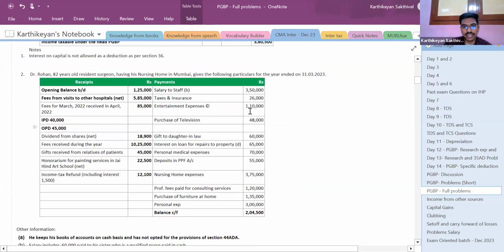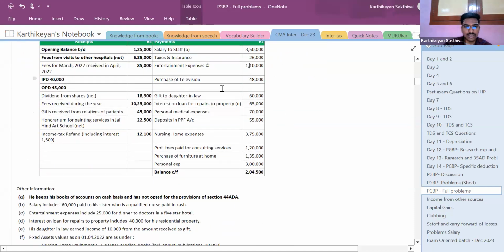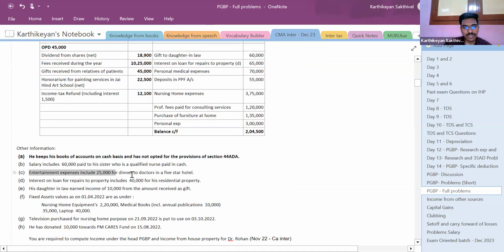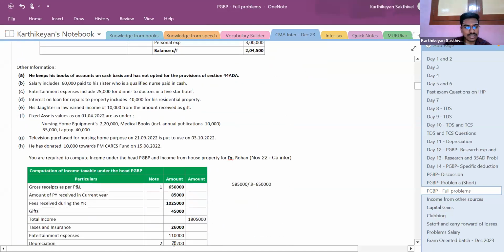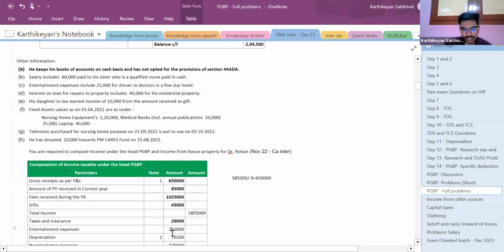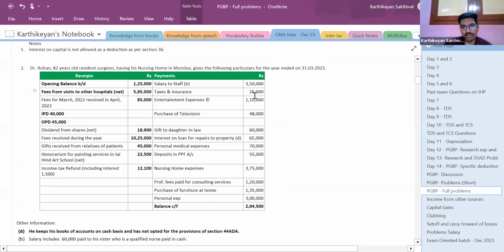Next, entertainment expenses 1,10,000. So the 1,10,000 entertainment expenses include 25,000 for dinner to doctors in a 5-star hotel. There is nothing wrong in giving a treat to the doctors, his professional colleagues. So that is not a problem. It can be claimed as deduction. Next, purchase of television. Otherwise, it is a capital expenditure. You can only claim depreciation.